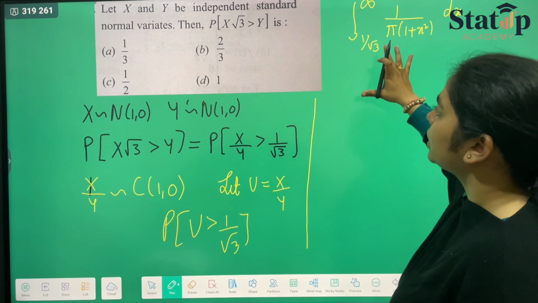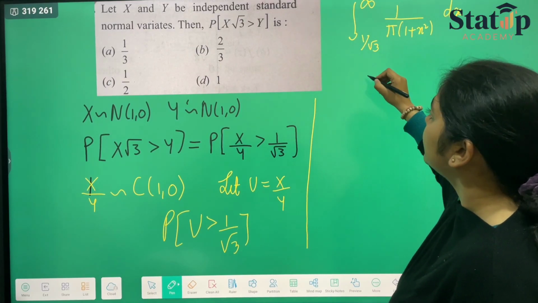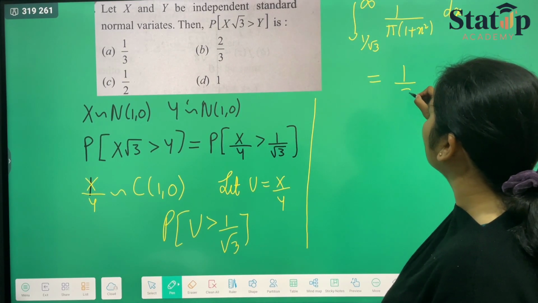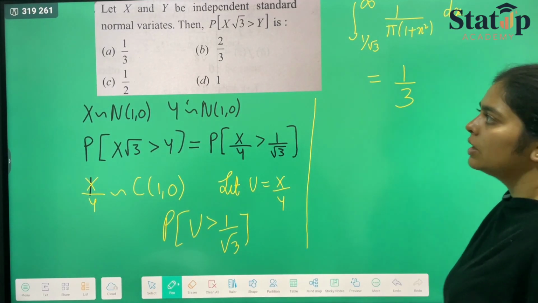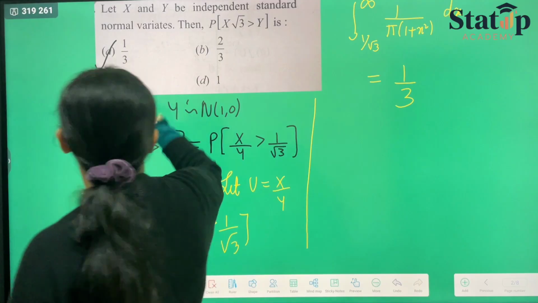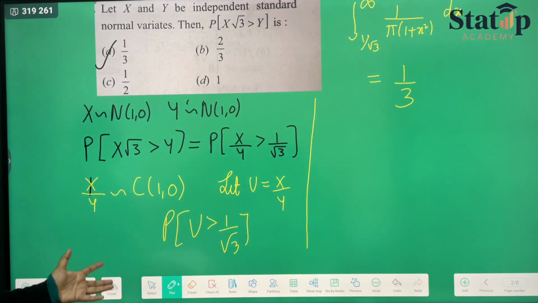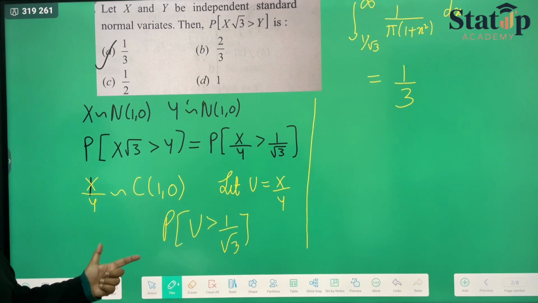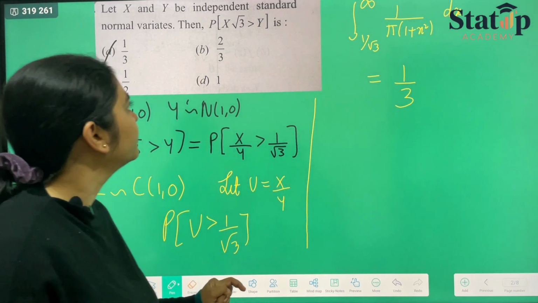And whenever we put our options in this, the final answer we will be getting is 1 upon 3. You can solve this integration on your own. I'm not solving it. Your final answer would be option number A, which is 1 upon 3. I've told you how we converted this from x upon y to u, and this is just the integration part. You can solve it on your own.